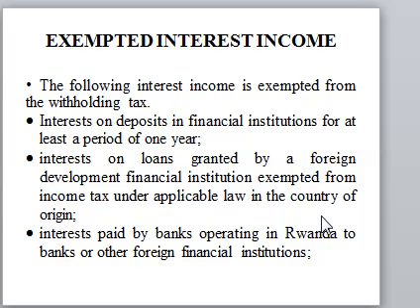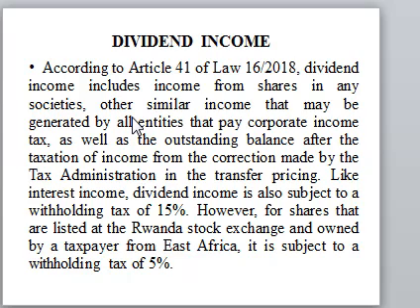So another investment income is the dividend income. The dividend is an income on holding shares in a given company. So dividend is also taxed at a rate of 15%. However, the dividend income on shares which are traded on the Rwanda Stock Exchange market is taxed at 5%.